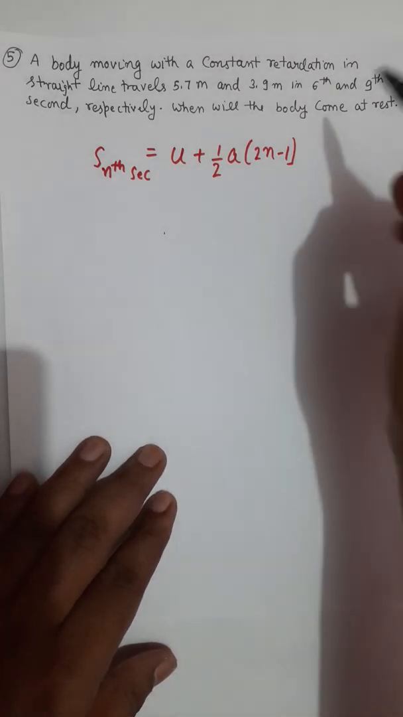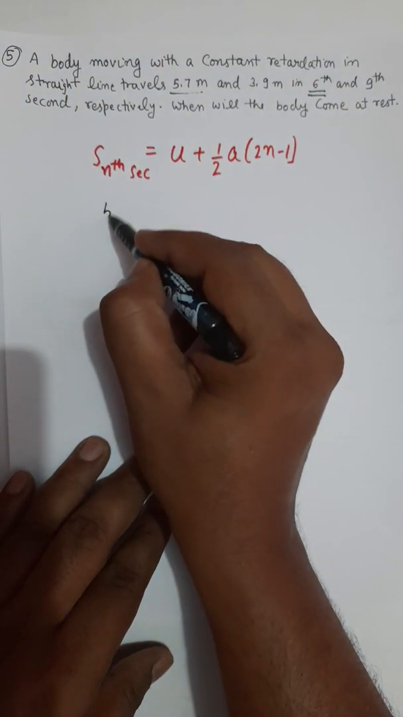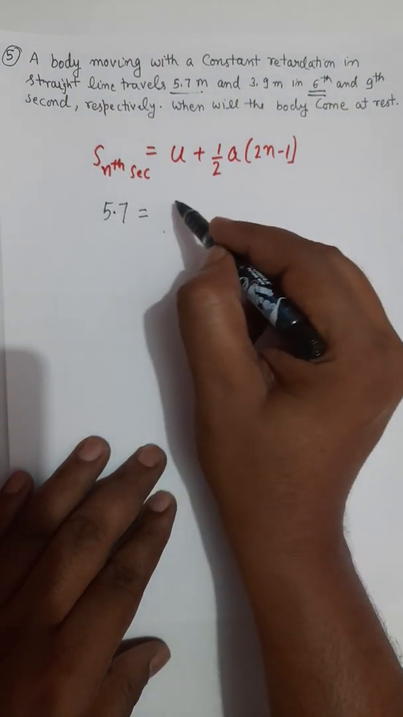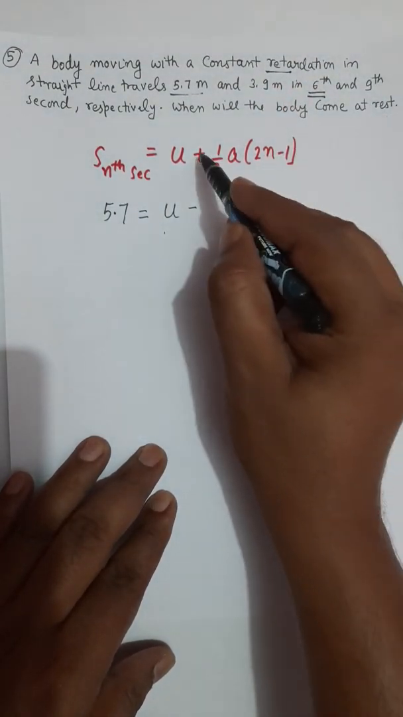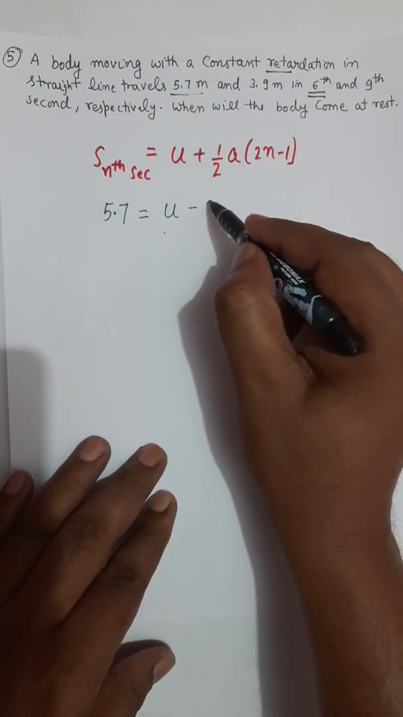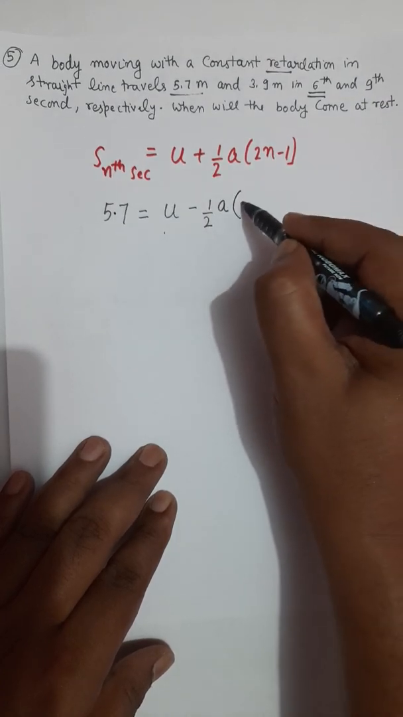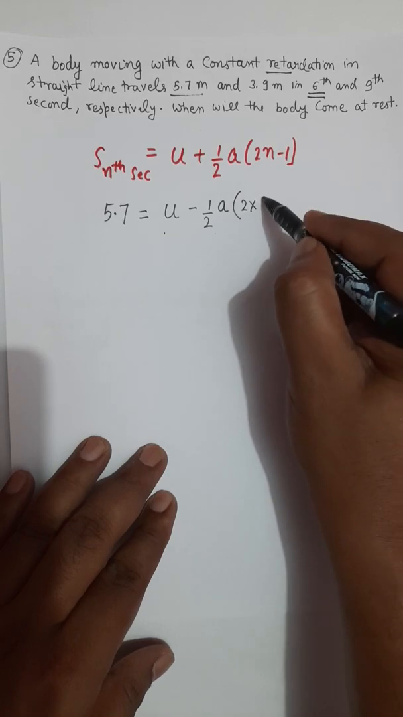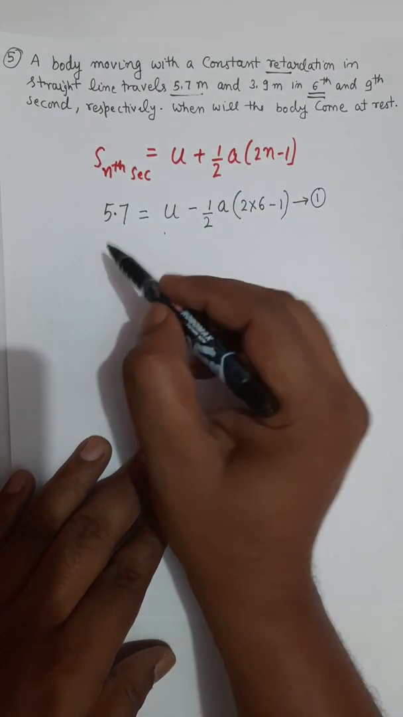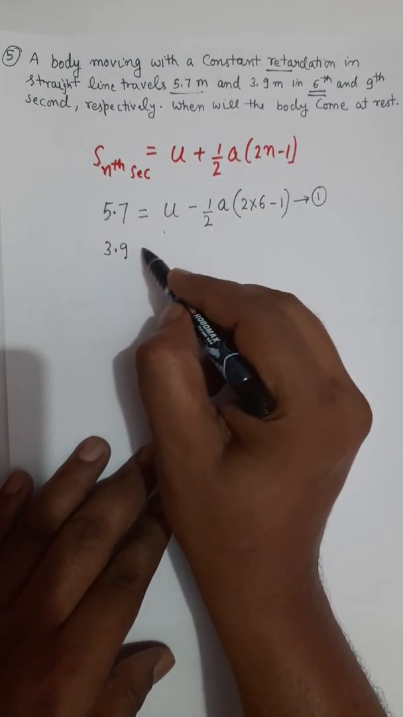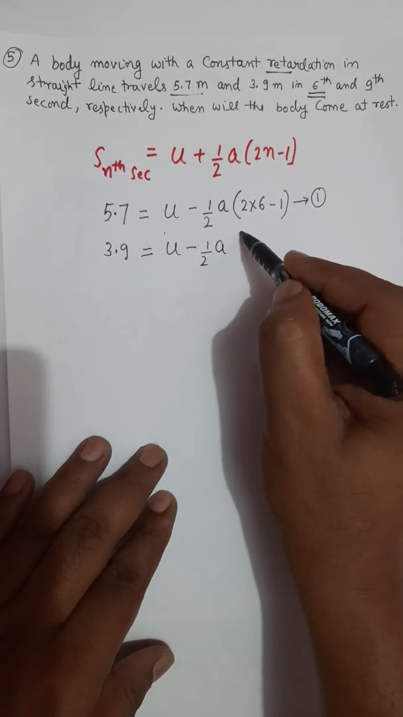Right? So for the 6th second, the distance given is 5.7. So you write 5.7 here. U, because it is retardation, we will use a negative sign instead of plus. So it will be minus half a, and for the 6th second it will be 2 into 6 minus 1. This is my equation 1. And 3.9 meter is the value of distance for the 9th second. So now you take n equals 9 here.